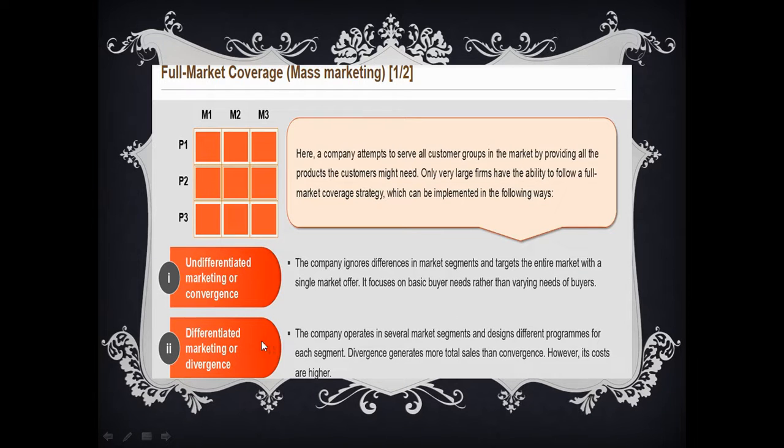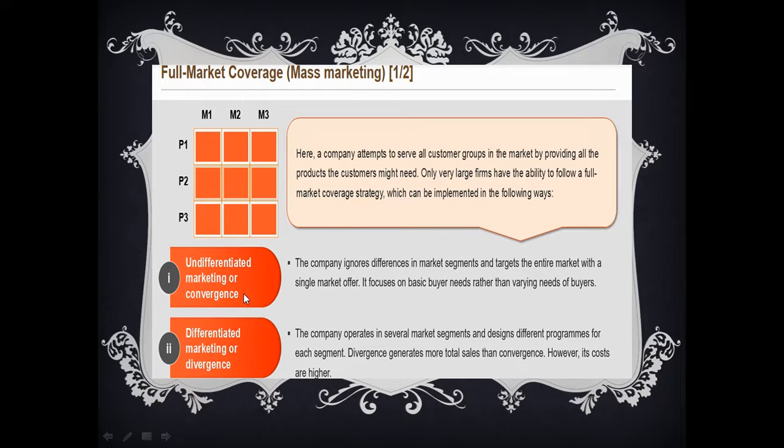And the second thing, differentiated marketing. This is just the opposite of undifferentiated marketing. The company operates in several market segments and designs different programs for each segment. Divergence: the company releases one product, makes so many variations, and offers them to different segments. This is called differentiated marketing. And divergence generates more total sales than convergence. However, its costs are higher.